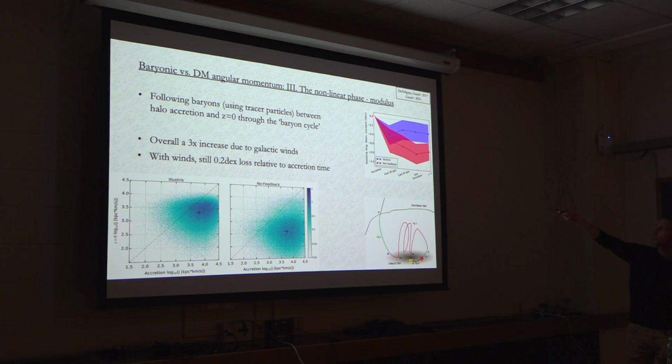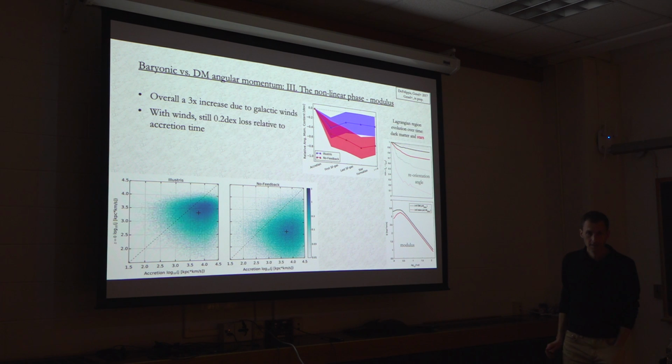And you can see this here in the summary plot as a function of time, these events, the relative change in the modulus of the angular momentum. Without feedback, we have this consistent loss, but with feedback, we have some smaller loss and gain through the galactic fountain, and then conservation of the angular momentum. So this is what we find in the nonlinear phase.